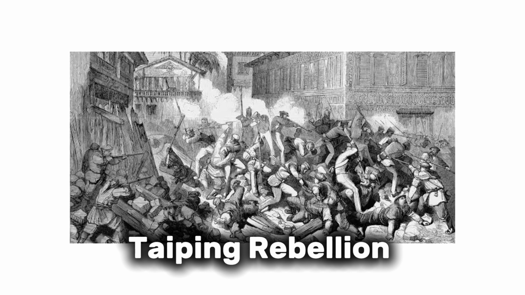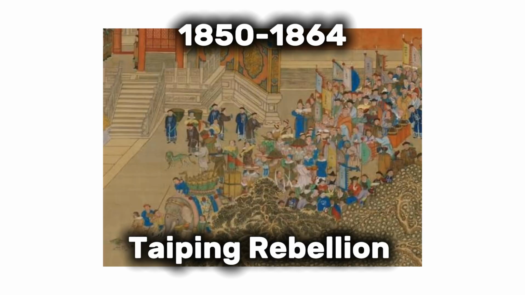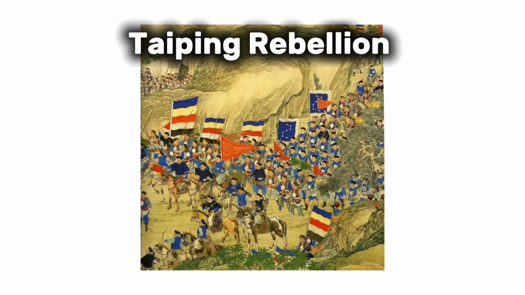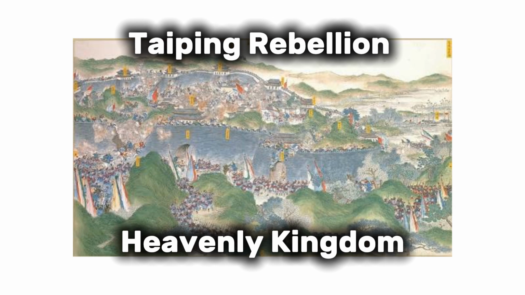The Taiping Rebellion. The Taiping Rebellion began in 1850 in China, led by a man named Hong Xiuquan, who claimed to be the brother of Jesus Christ. He started a rebellion against the Qing dynasty, hoping to create a new heavenly kingdom.